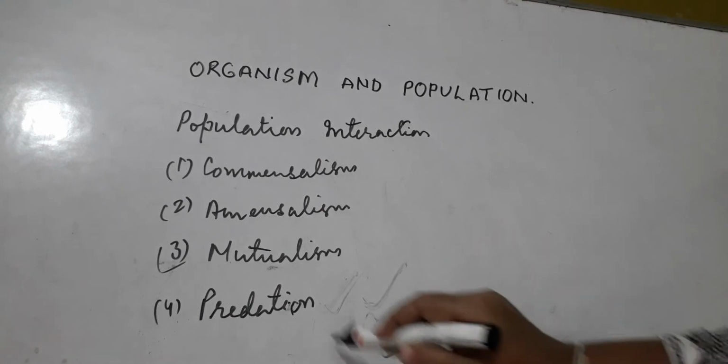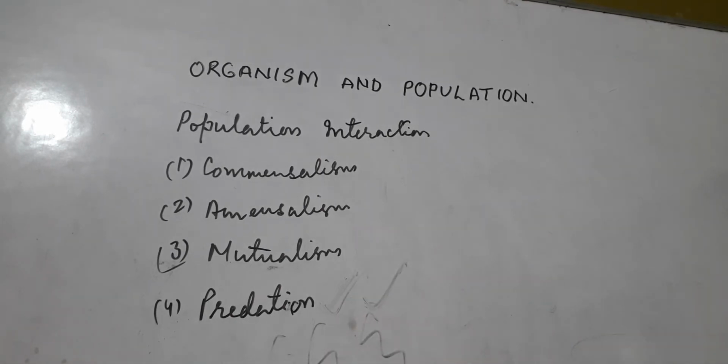That is the meaning of predation. It is a kind of direct food relationship between two species of animals in which one is called predator and another one is called prey.